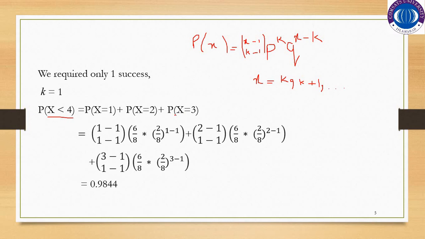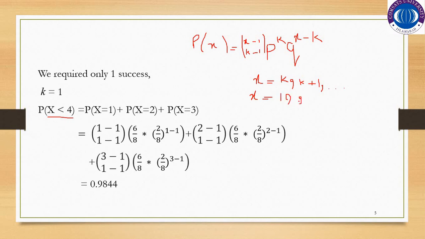We have to stop here because they are asking for fewer than 4 tosses. And we started from probability X equal to 1 because the limit of x starts from k, and we know that k is equal to 1, as we are substituting 1 in place of k.